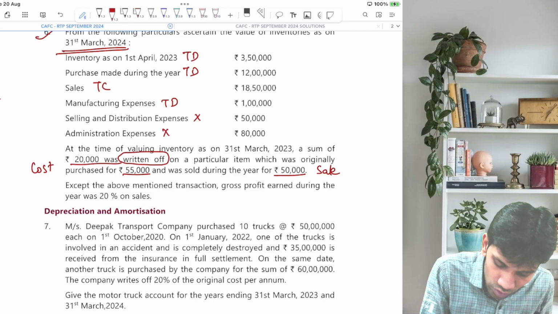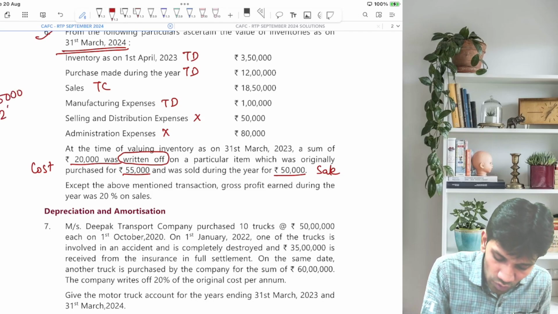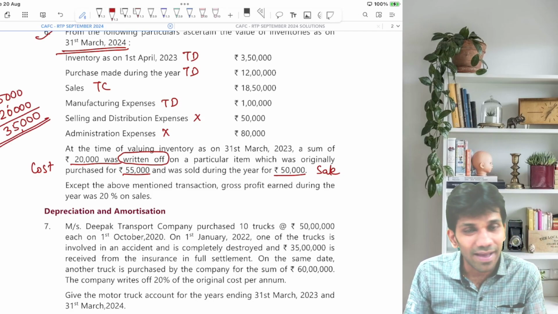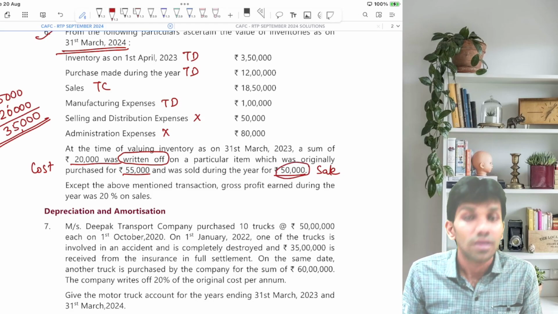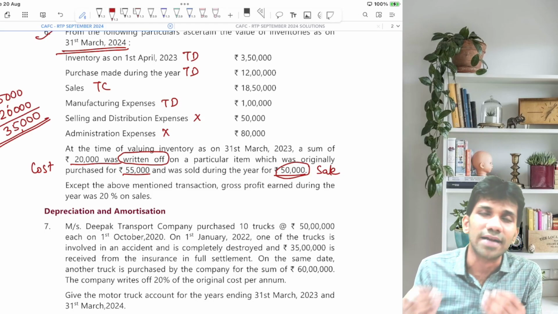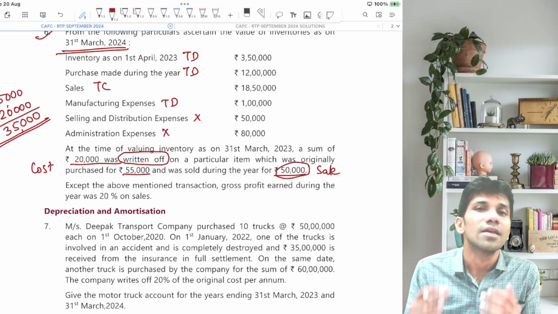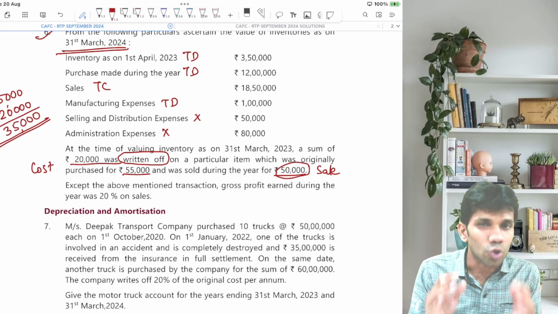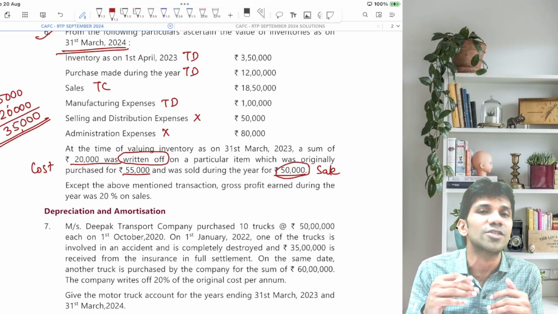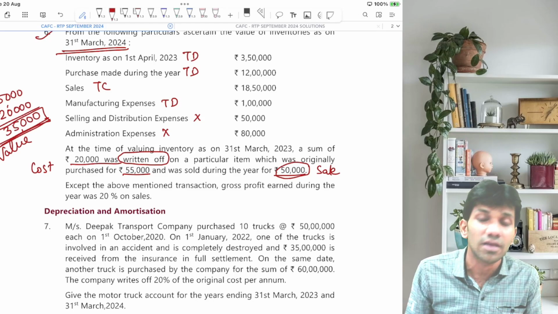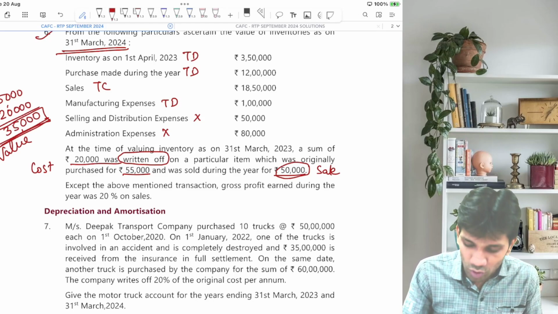So according to you the cost price is 55,000 and you feel that you will not get 20,000. So what is the value which you have decided? What is the value of the stock? 35,000, and the same has been sold during the year for 50,000. Meaning, you bought goods for 55,000 which were perfectly normal, due to some unwanted circumstances the goods became abnormal, and you decided to write off the stock by 20,000 so that the stock will be valued at 35,000. So can I say this is the value of the stock which has been decided by the businessman, but fortunately the stock has been sold for 50,000.